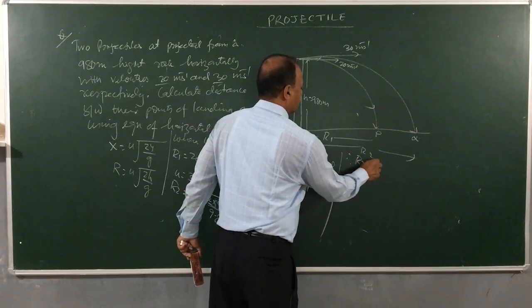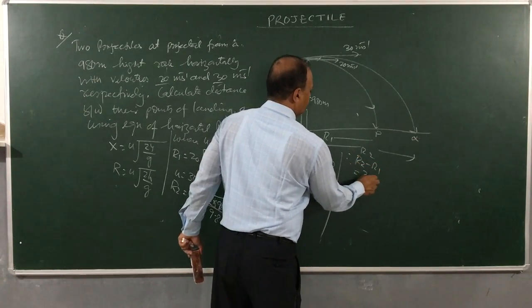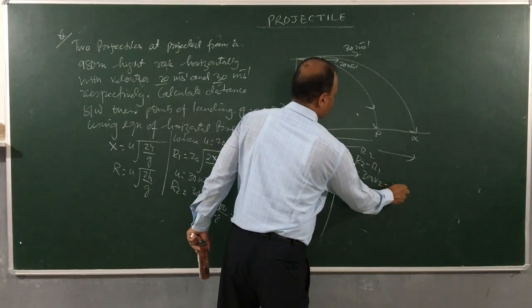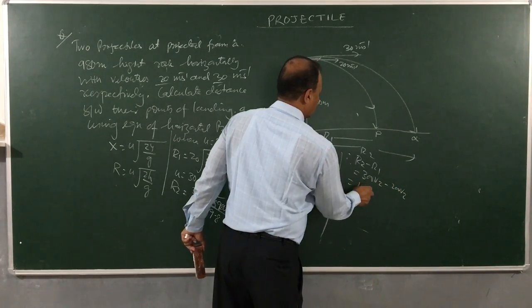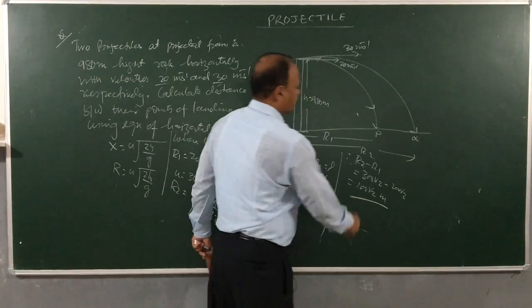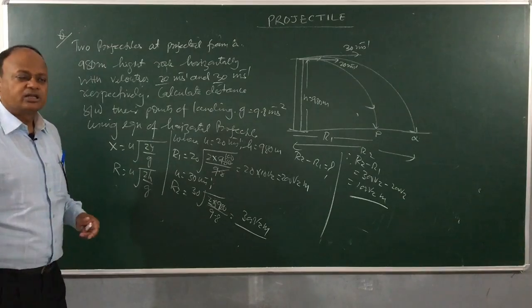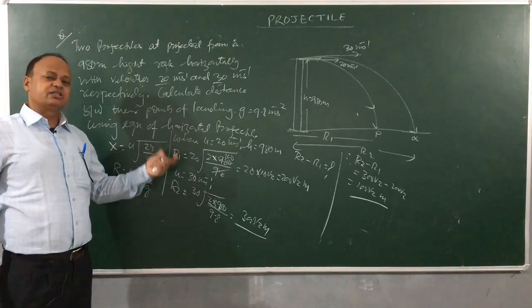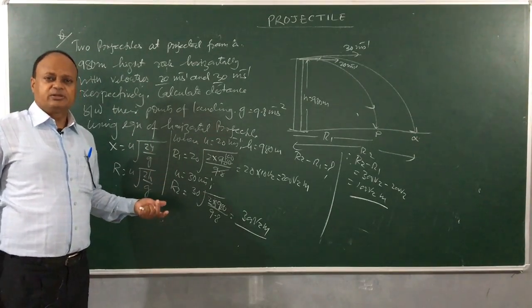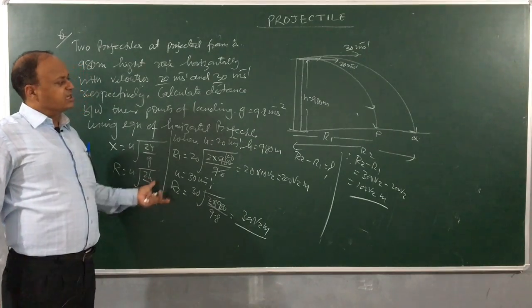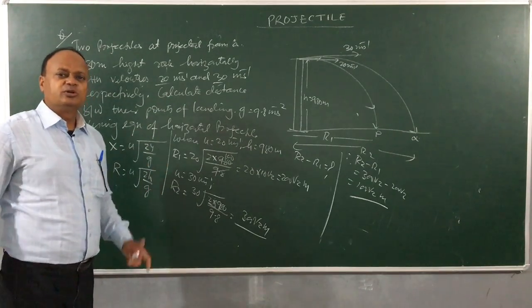Therefore R2 minus R1 will be 300 root 2 minus 200 root 2, that is 100 root 2 meter. So these two will be landing 100 root 2 meters apart. It's very important whenever you deal with such a problem to use the proper concept. In this case, we wanted to find the difference between the two ranges.